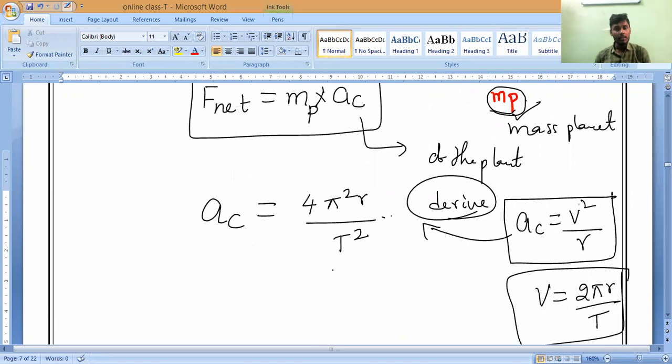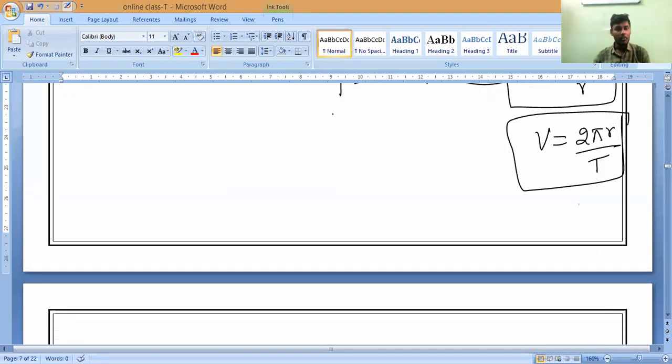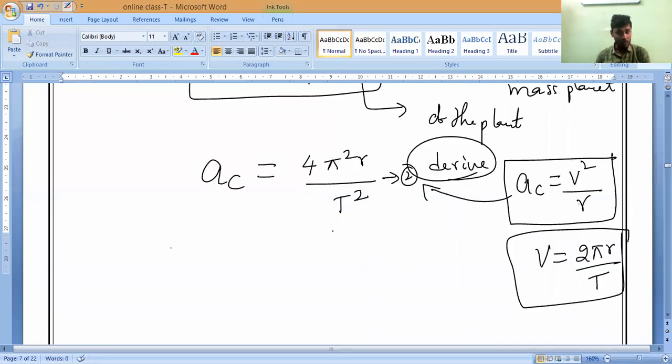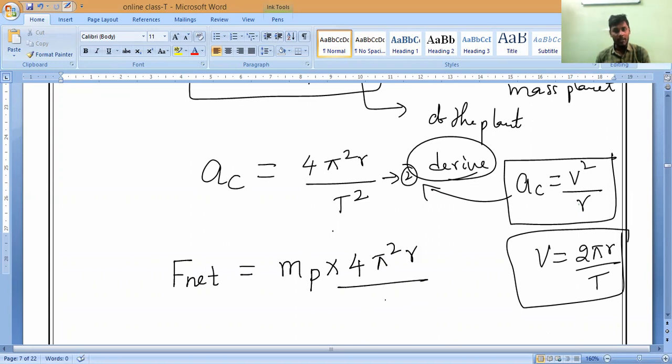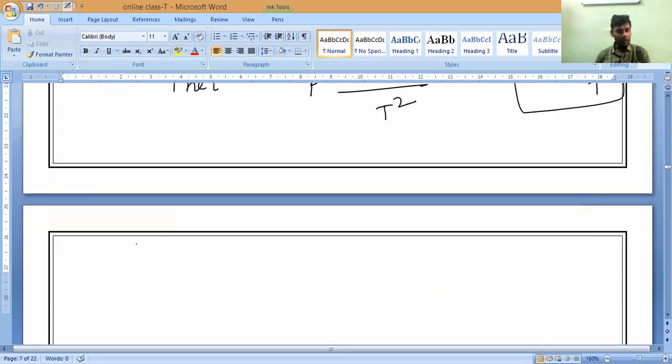So now, let me imagine this is equation 2 and this is equation 1. Can I substitute this one in equation 1? Can I substitute it or not? Yes, sir. Now it will turn into, as we know, force F is equal to what, guys? You should speak, I should not speak. F net is equal to, what will come? Mass of planet into 4 pi square r divided by t square. Any doubt? No doubt, sir.